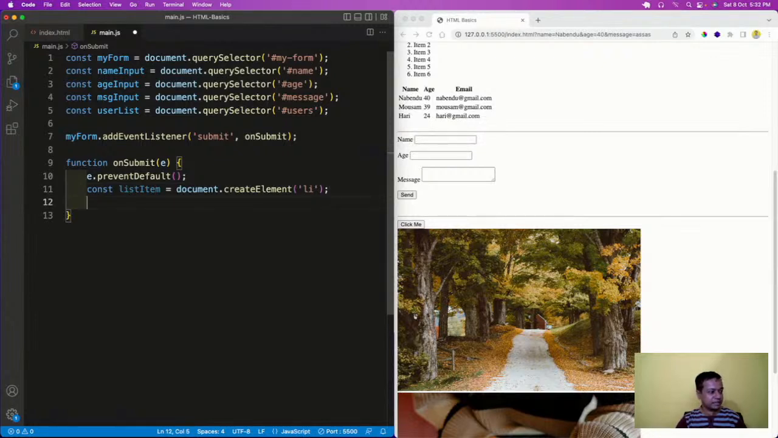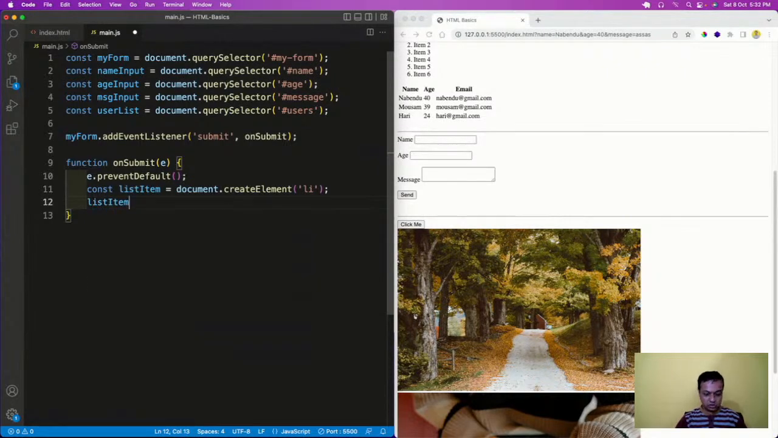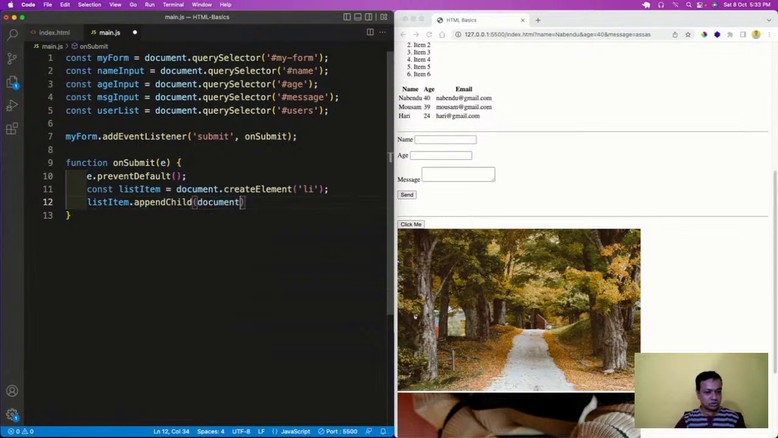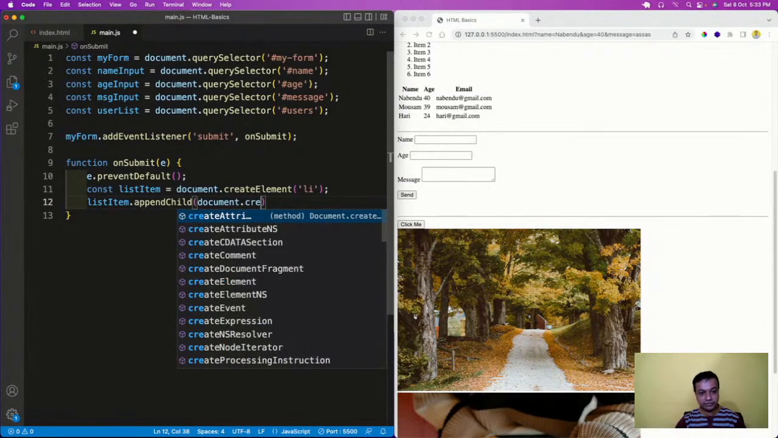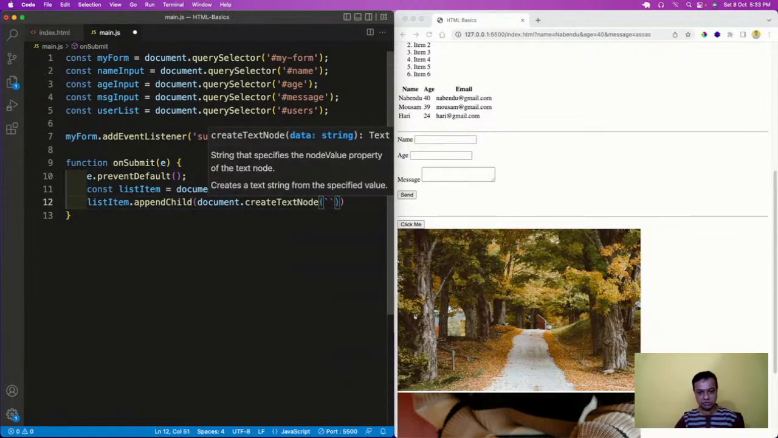And then what I'm going to do here, list item dot append child and document dot create text node. Create text node. I'm going to do this. This is a way in which you show the variables.